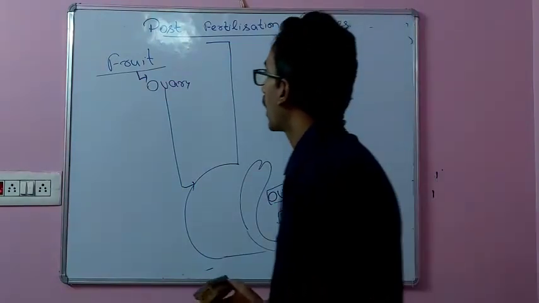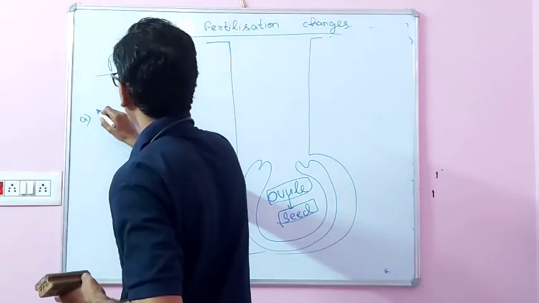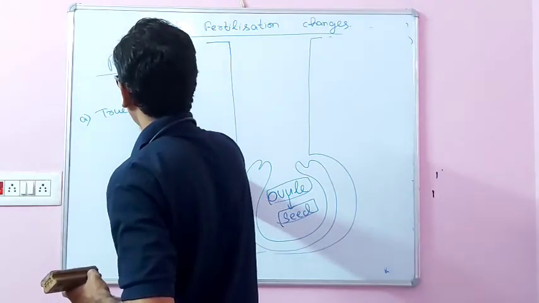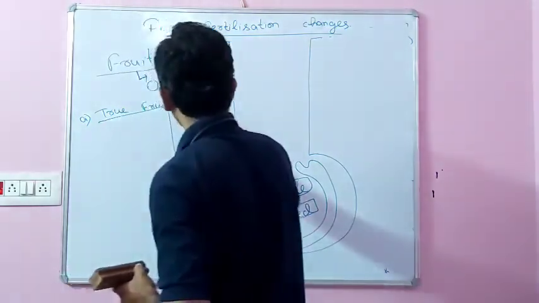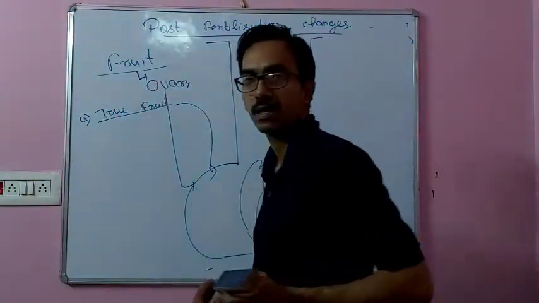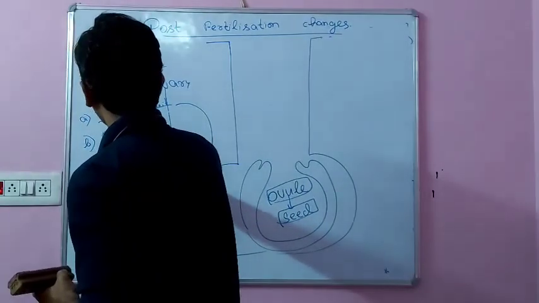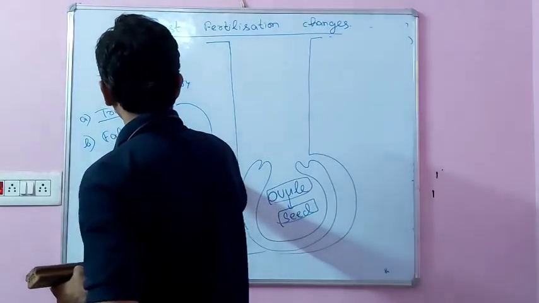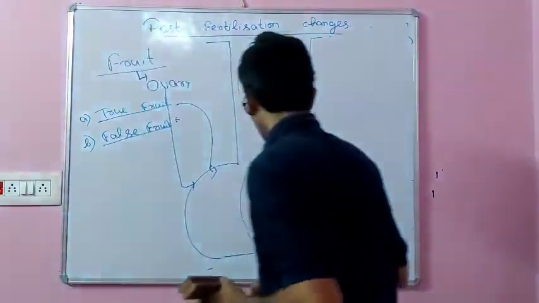These fruits are of different types. Big one, true fruits are those fruits in which the ovary is the edible part. Second big one, false fruits. See this one.